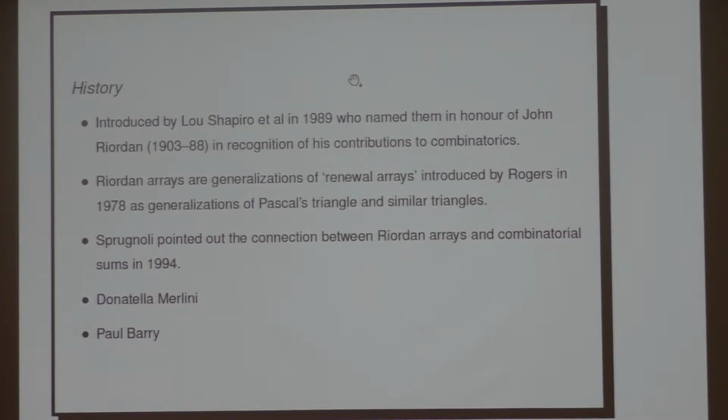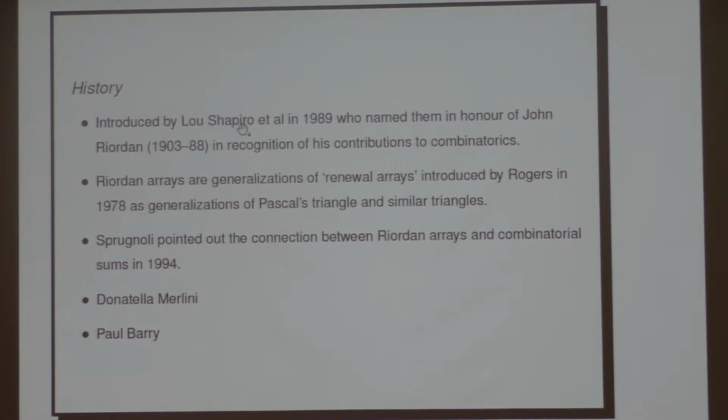So the Riordan arrays weren't actually discovered by Riordan. They were just named in honor of him. So this guy, Lou Shapiro, wrote a paper on them, submitted in 1989, and decided to name them after a famous combinatorist, John Riordan.